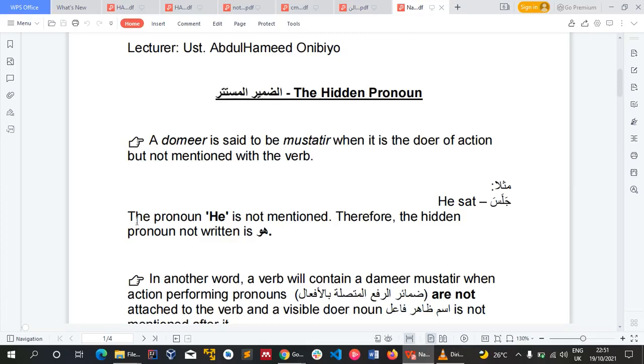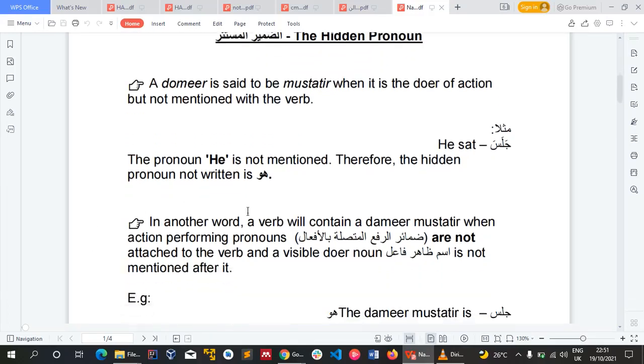So another thing. In other words, a verb will contain damir mustatir when action performing pronouns, meaning damairu raf'i al-muttasila bil af'al, the pronouns that are usually attached to the verb indicating it is the fa'il, are not attached to it, and a visible noun, yani ism zahir fa'il, is not mentioned after it.